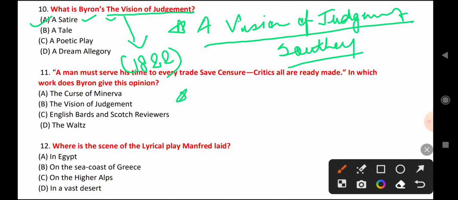Third, this work is written in ottava rima poetic form.